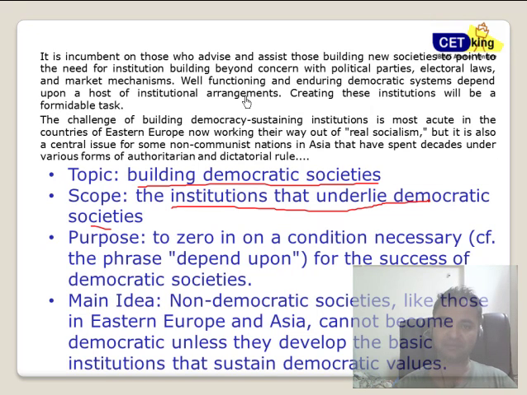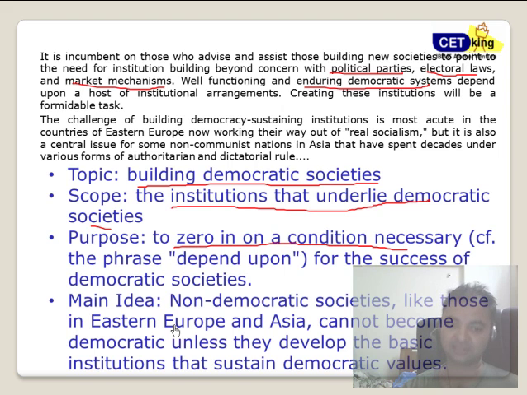Trust me, normally people are just worried about taking the points about these things. Beyond the political parties, electoral laws, market mechanisms, all these things are immaterial when you're doing the RCs of CAT and all the other exams. We're not talking about text-based or fact-based RCs. We're talking about the interpretation of RCs. The purpose is to zero in on the conditions required for this, and the main idea is how non-democratic countries like Eastern Europe and Asia can become democratic by using all this. That was the main purpose of the RC we're talking about.